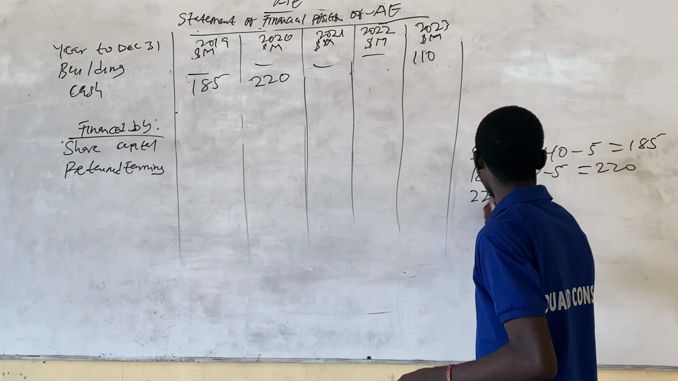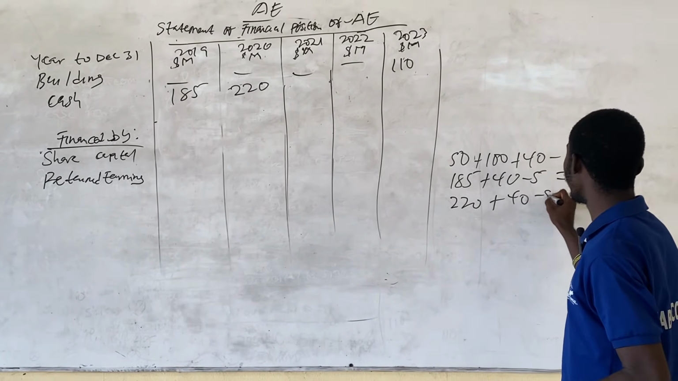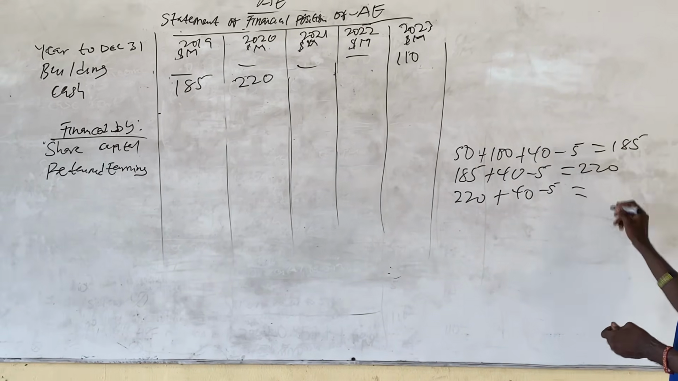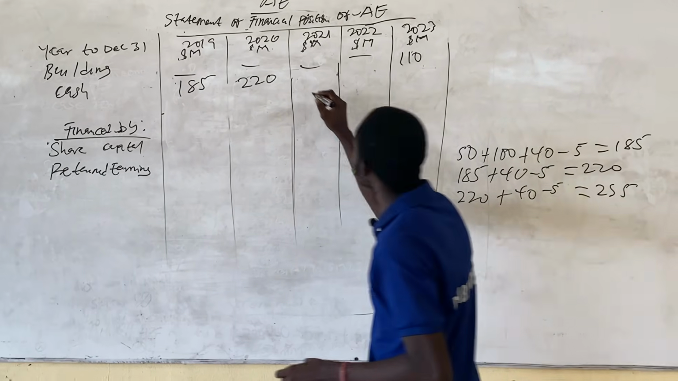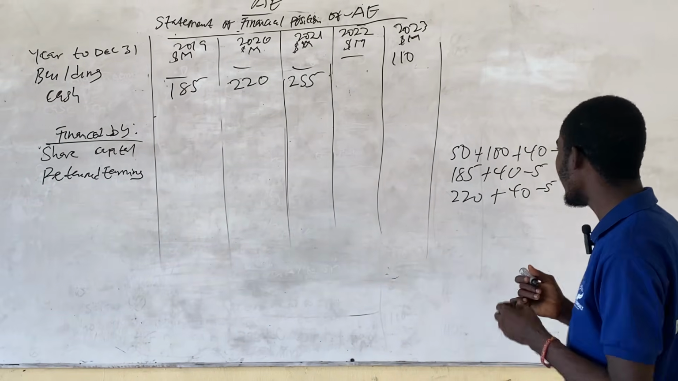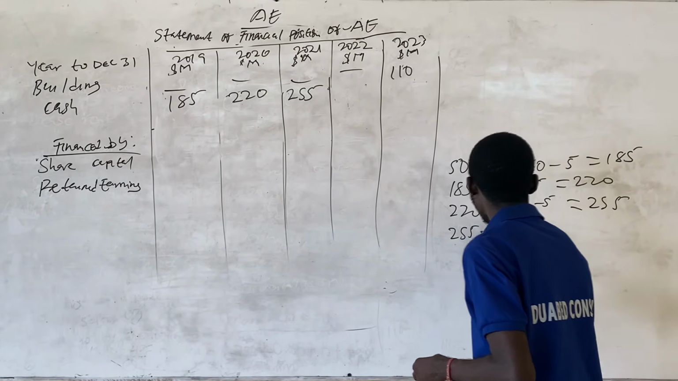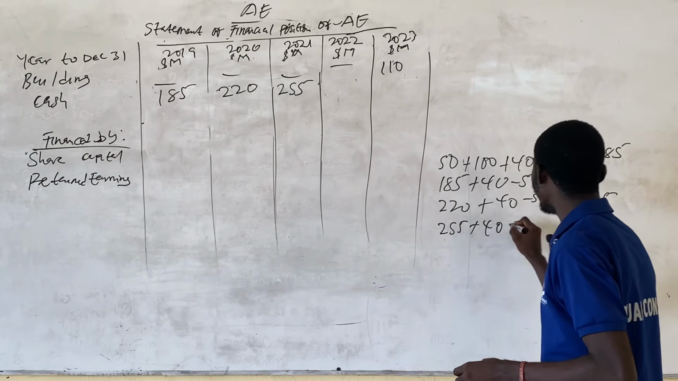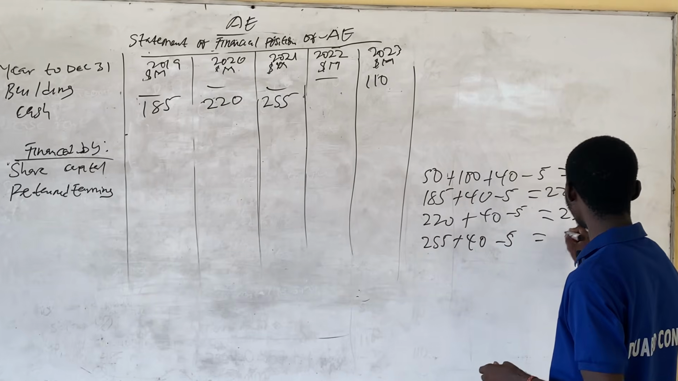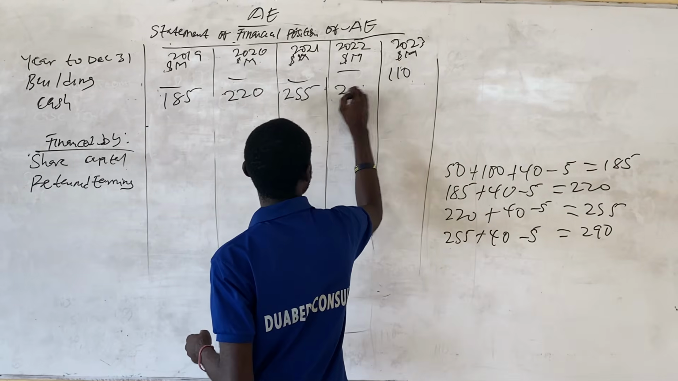And then for the third year, they also made profits of 40. And then they paid lease rentals of 5 million. So minus 5. So 220 plus 40 will give us 260. Minus 5 will give us 255. So we have 255. And then this balance will serve as an open cash balance for the fourth year, which is 255. Then they make profit of 40. Then they make payment of 5 million. So minus 5. And then this will give us a closing balance of 290.